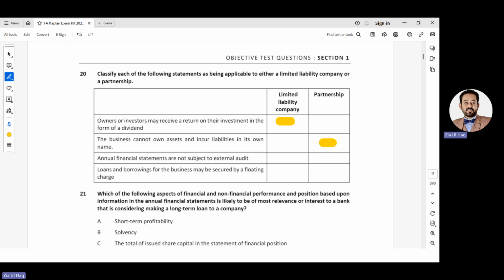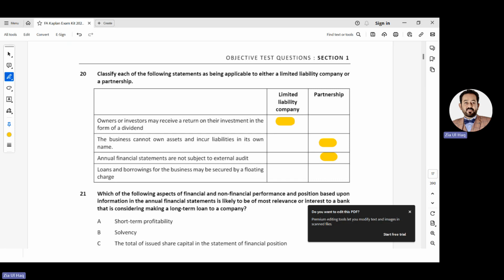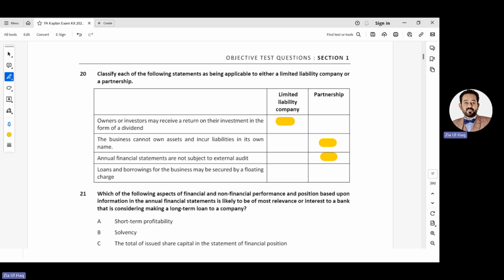For a company they should be audited. For a partnership, no need for audit. Loans and borrowings for the business may be secured by a floating charge. So in a company, you need to provide some asset as security to get a loan. So it is for the company.